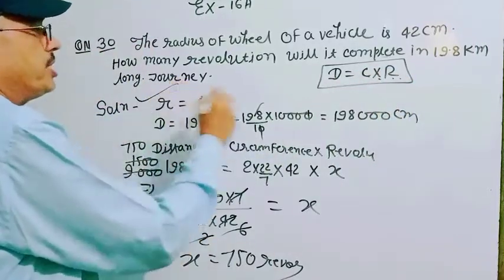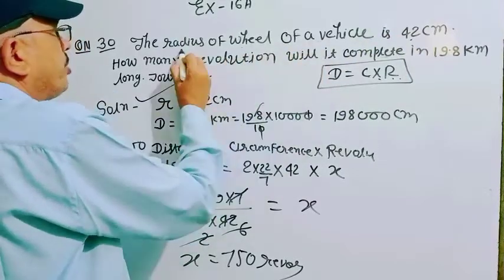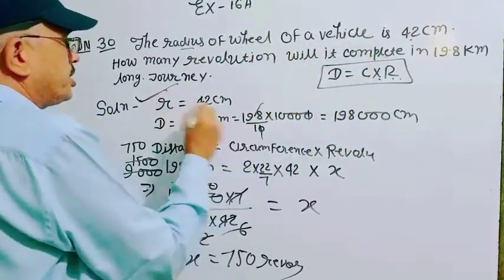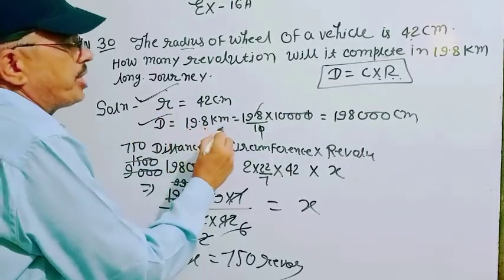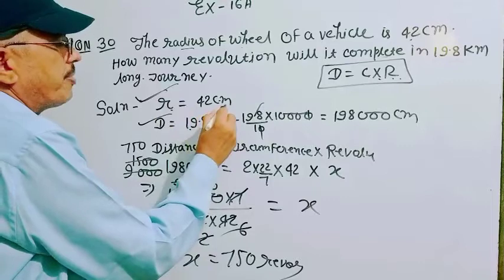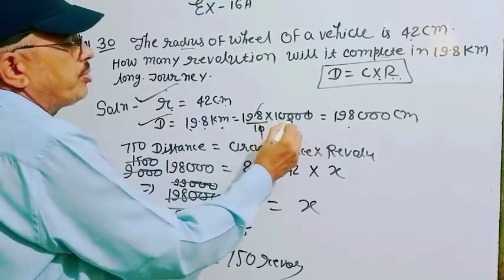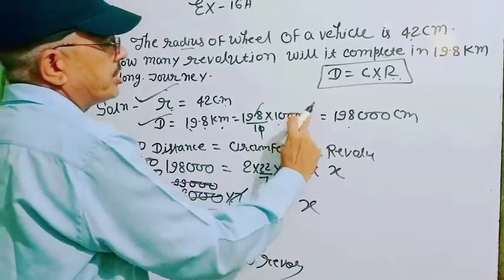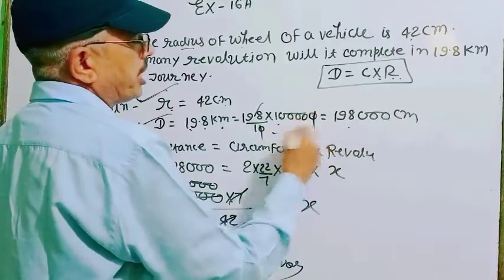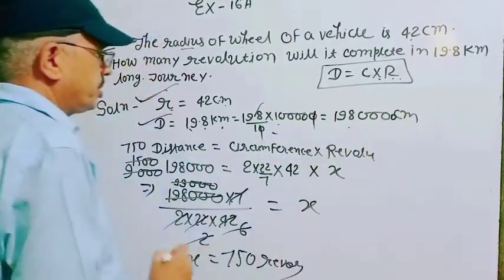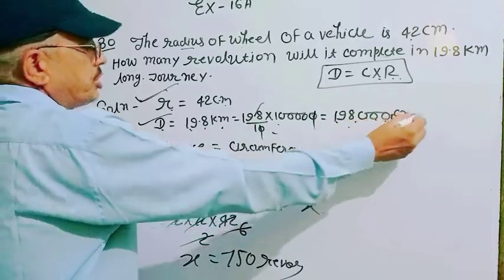So first write what is given in your question. Radius of the wheel is 42 cm and distance is 19.8 kilometer. But the radius is given in centimeters, so we convert this kilometer into cm. 1 km is 1000 m, which is 5 zeros in centimeters, and 19.8 gives 198000 cm. So your distance is 198000 cm.